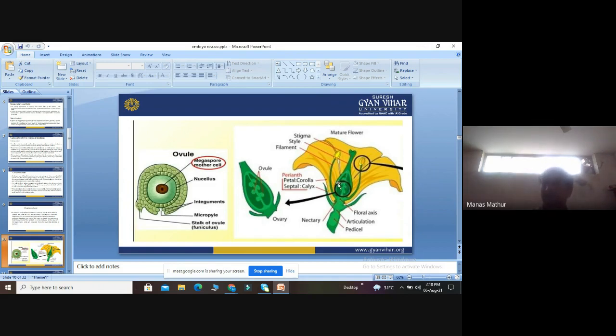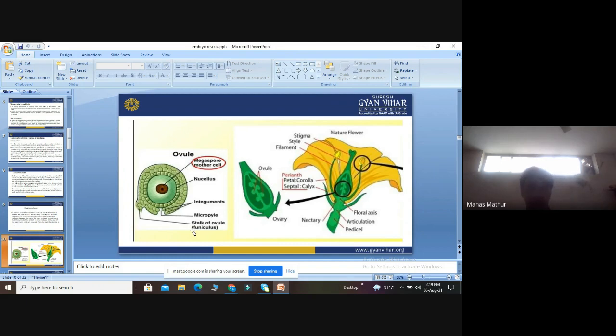And this round dark circle is denoted as the ovary. And inside the ovary, a lot of ovules are there. So we can say that ovules are also protected in the ovary. Then we go for the procedure, which is the same.